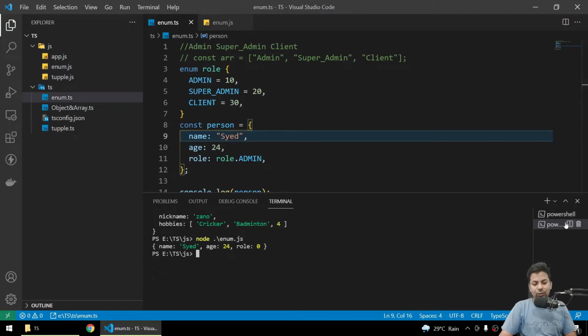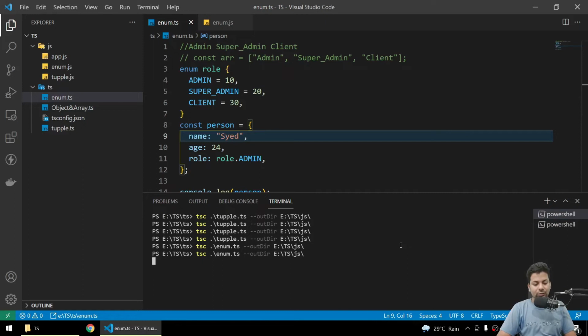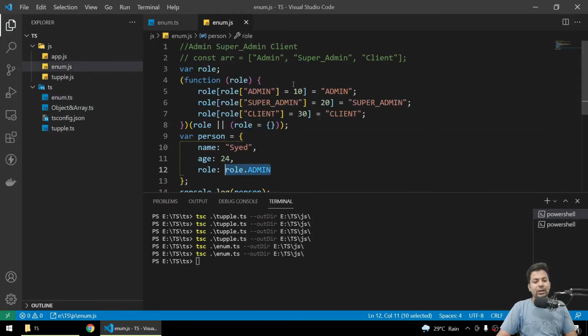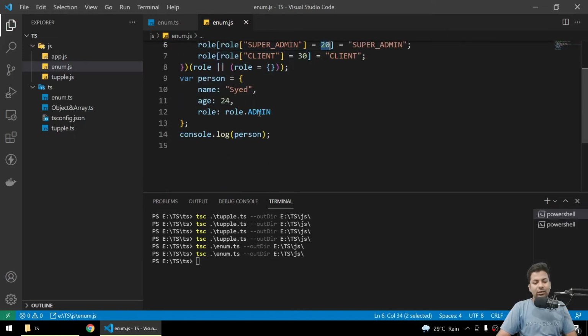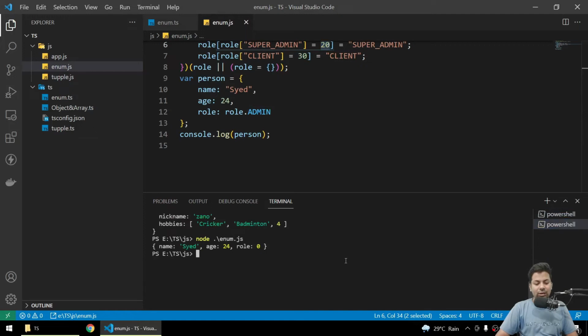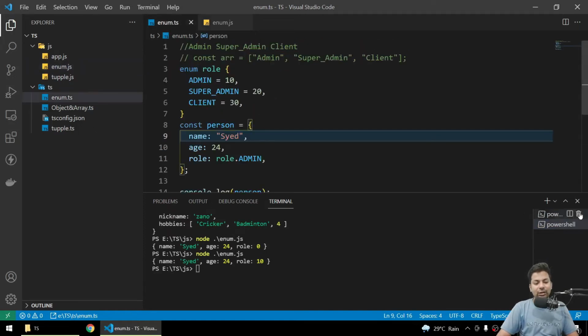Save it, go back to PowerShell, and run it. Now you can see the values are given by us, 20, 30, and Role.admin. If you compile it, you will get a role of 10, because I asked for admin. So these are some cool features of TypeScript.